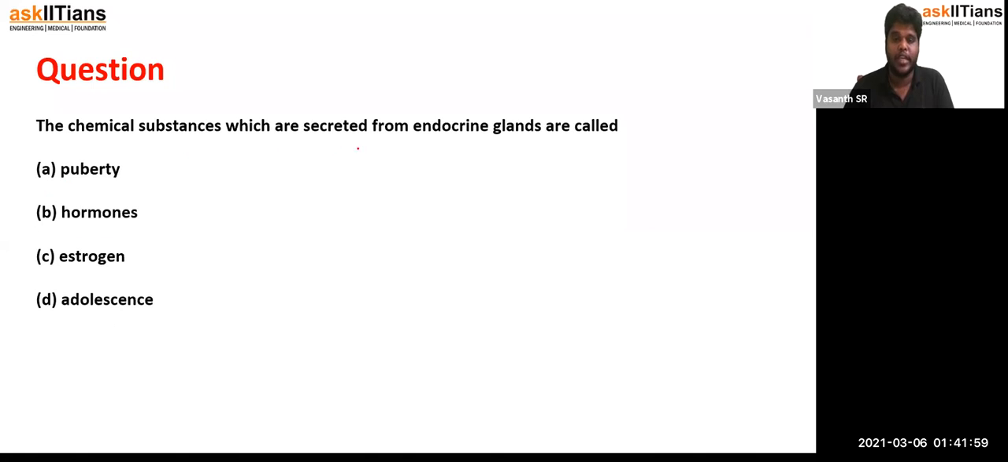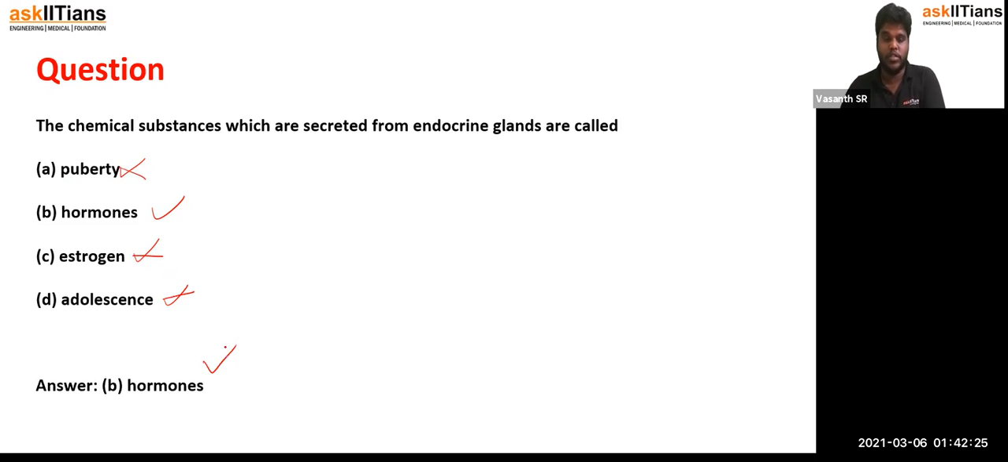Chemical substances which are secreted from endocrine glands are called what? Puberty is a time, estrogen is a hormone, and adolescence is a time period. So puberty is not the answer, estrogen is not the answer, adolescence is also not the answer. Hormones is the answer.